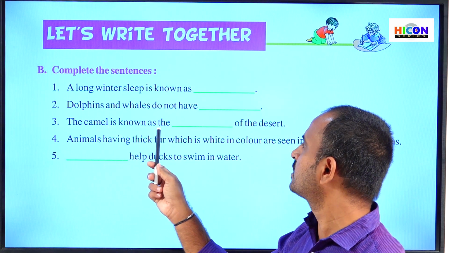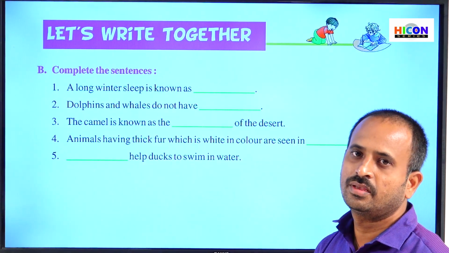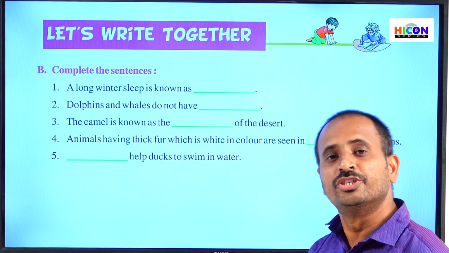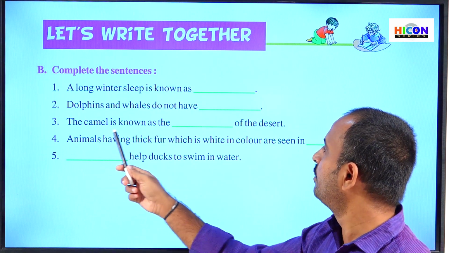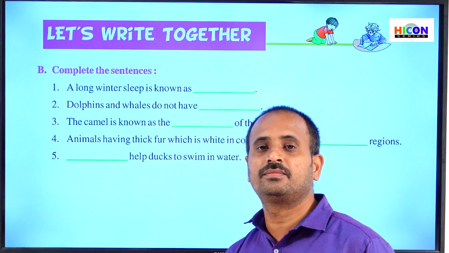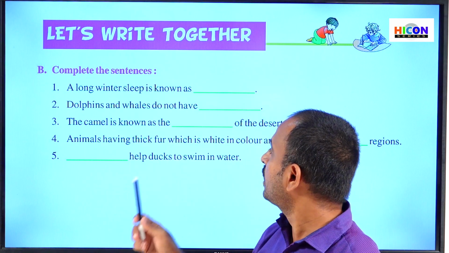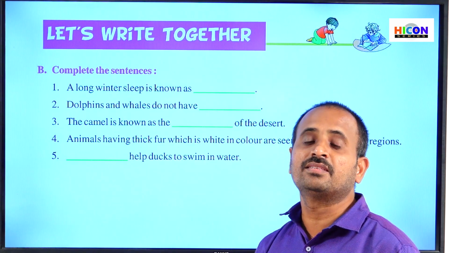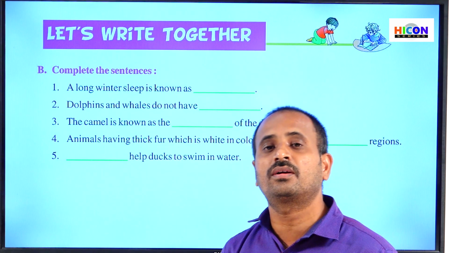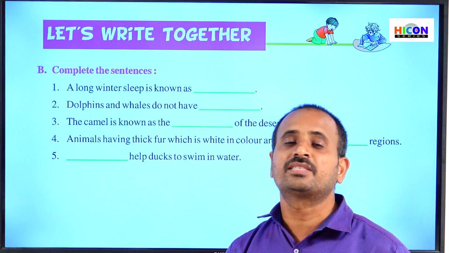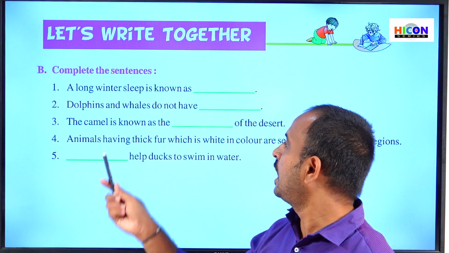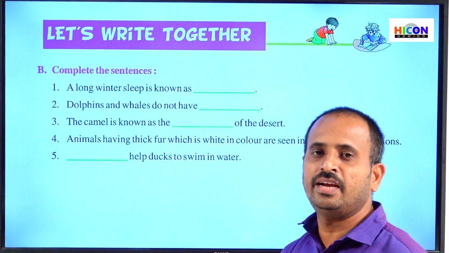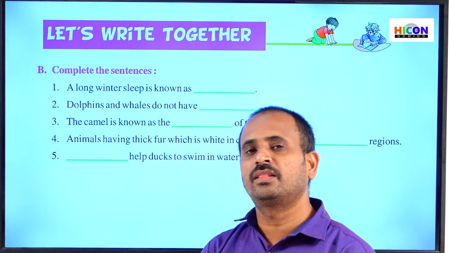The camel is known as the dash of the desert. What is that? So that is ship. The camel is known as the ship of the desert. The camel can walk very speedily, run, whereas other animals and human beings do not walk speedily in the sand. So that's why this camel is known as the ship of the desert, because it can walk speedily in the sand, whereas other animals cannot.